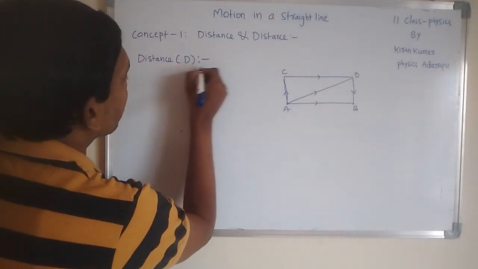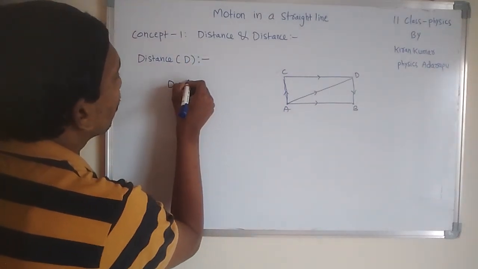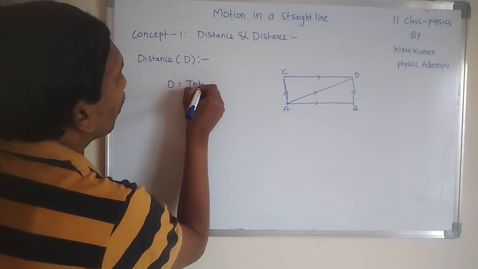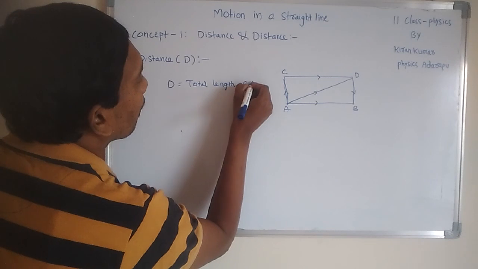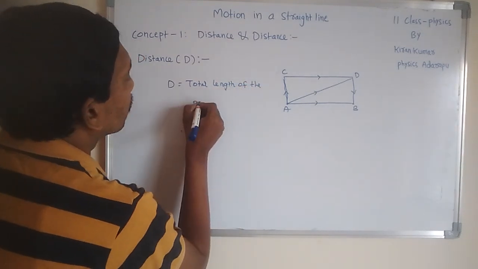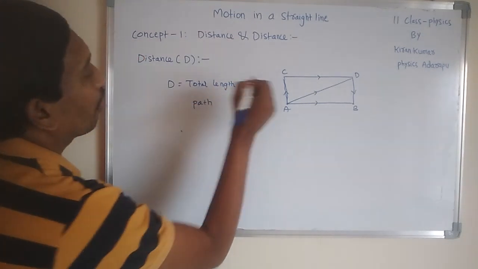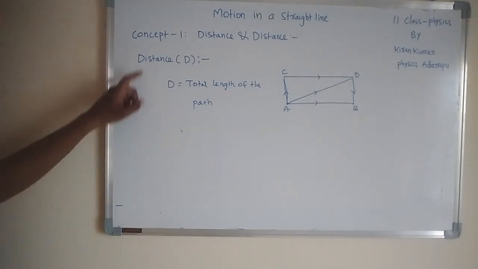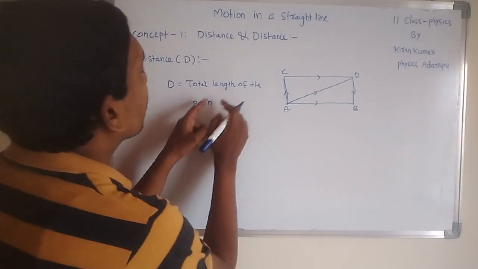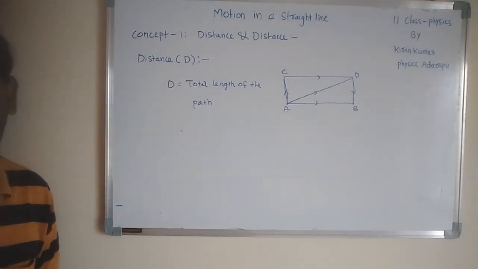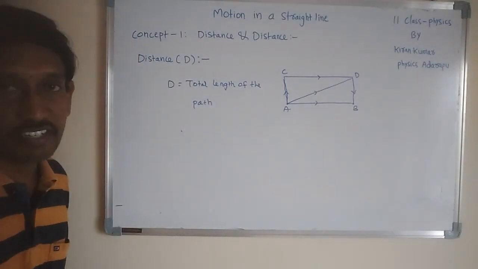The simple definition is: distance D is equal to the total length of the path traveled by the body. Here, the length of the path is called distance. So this is about the distance.